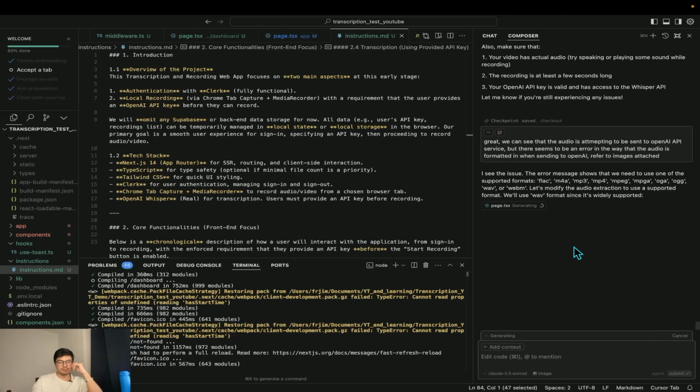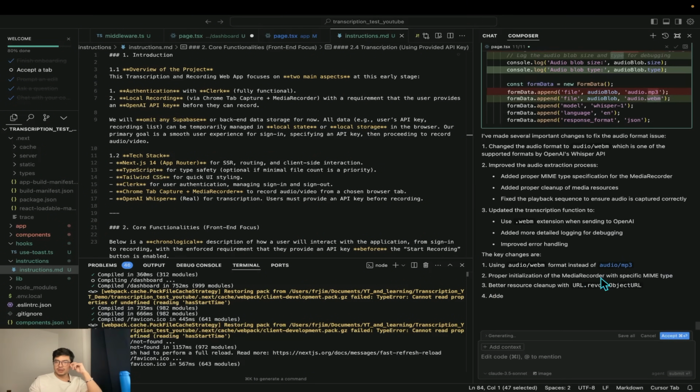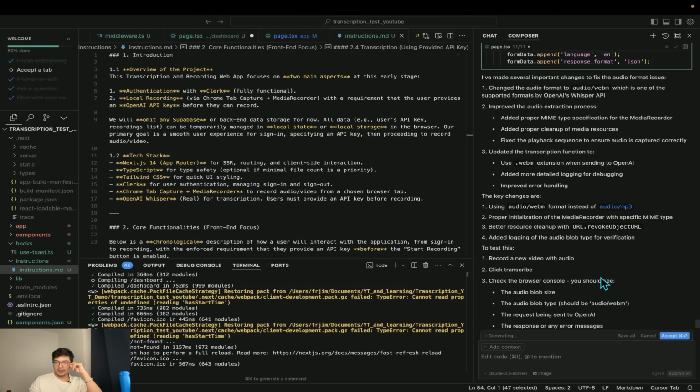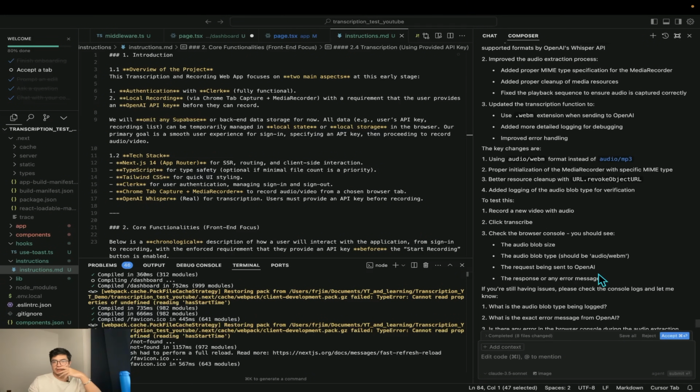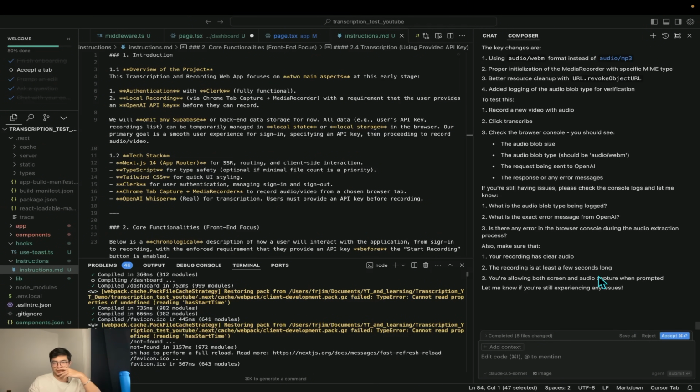So it understood the problem. Now it's going to update the page.tsx. We added a proper MIME type and some cleanup, and we're using WebM format instead of MP3. Cool. So now let's accept those changes.